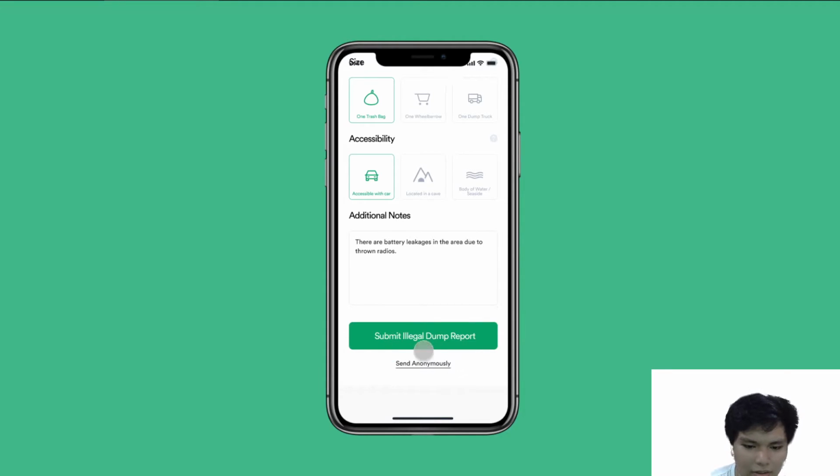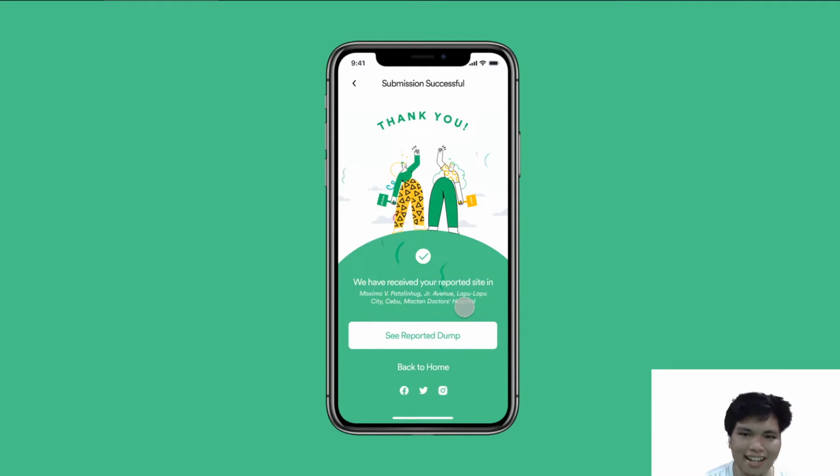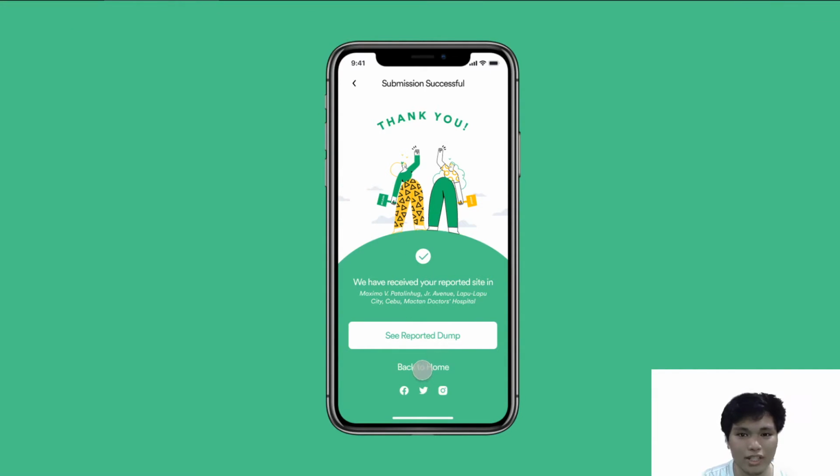No, you can also submit anonymously. And let's review while posting. Let's make sure our data is accurate and real. Submit. Yay, we got confetti. And why not share and let other people know that we exist, that you can actually contribute for the greater good of the future by simply submitting trash you come across. We've got Facebook, Twitter, Instagram, all the big three.